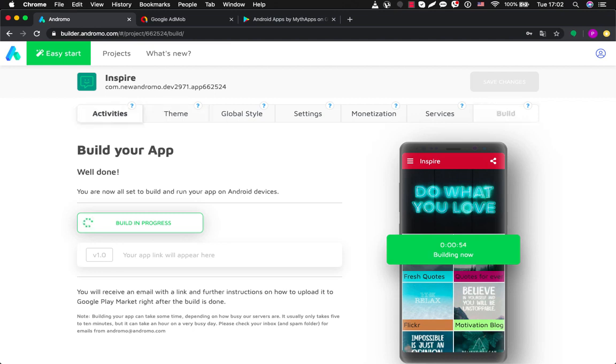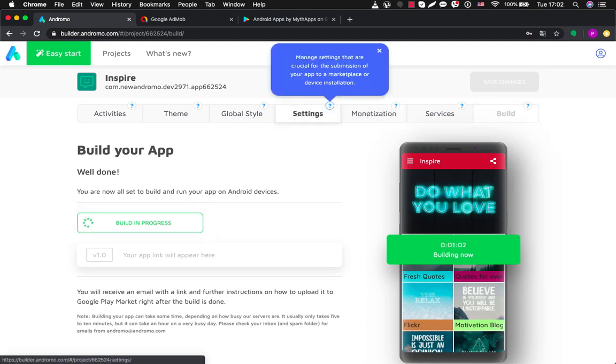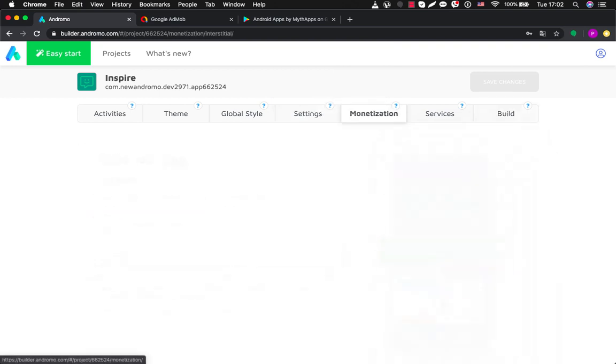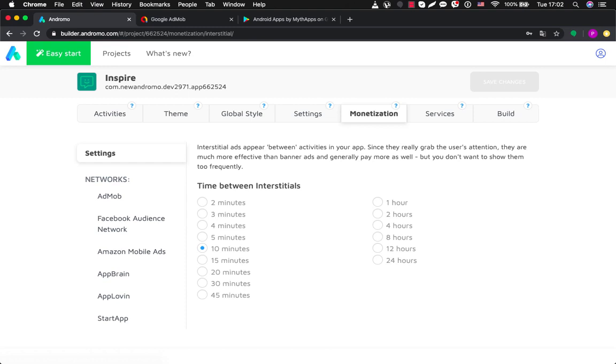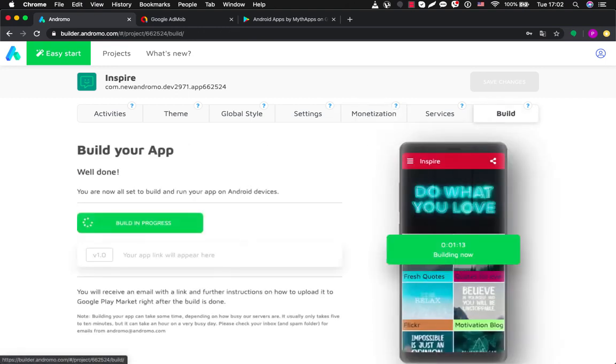Just remember that you need these 2 chapters to create an app. After that you go to settings, make general settings, crucial for the submission of your app to a marketplace. Monetization settings, which you know how to make also pretty fast. And then build.